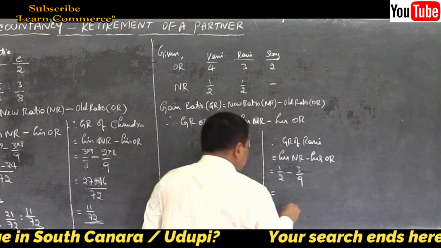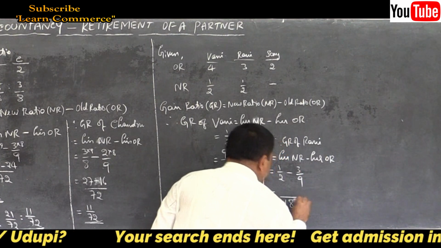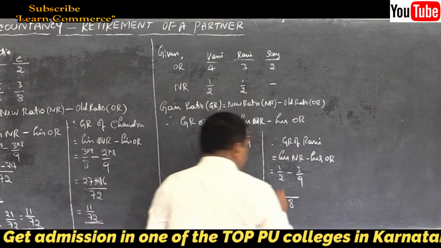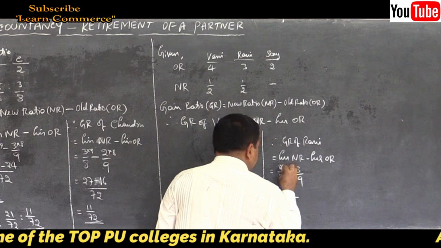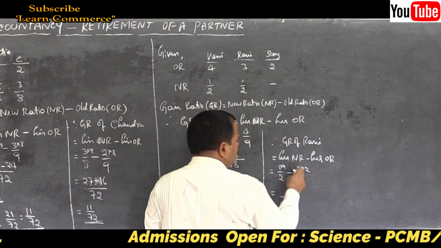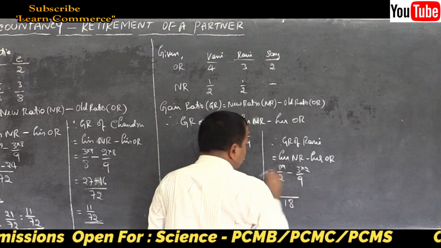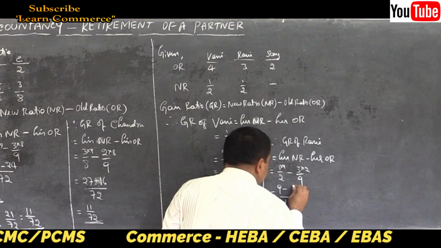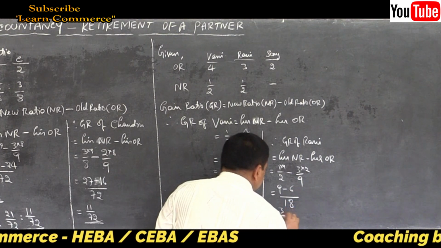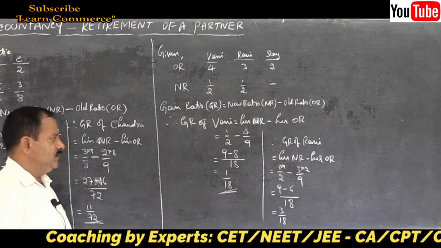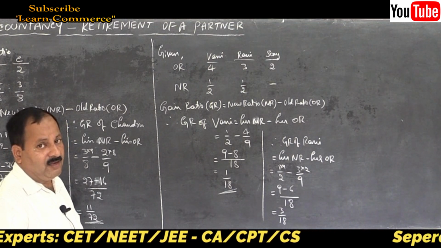Take 18 as the common denominator, cross multiplication into 9 into 2. 9 1s are 9, 9 2s are 18, right? So 9 minus 3 2s are 6 is equal to 3/18. 3/18.